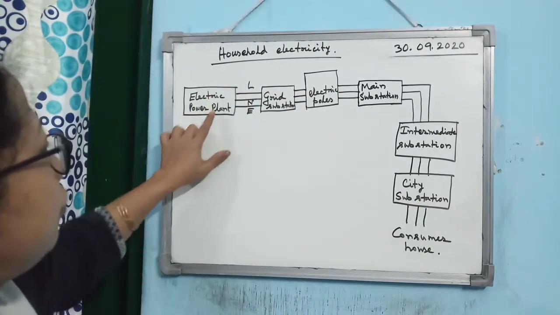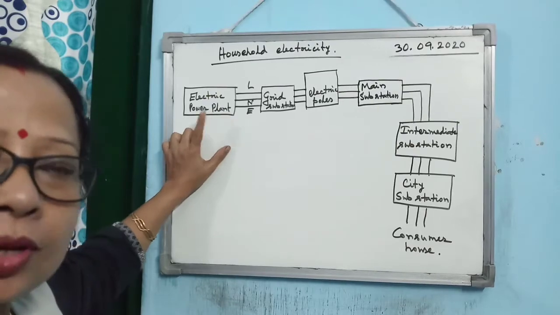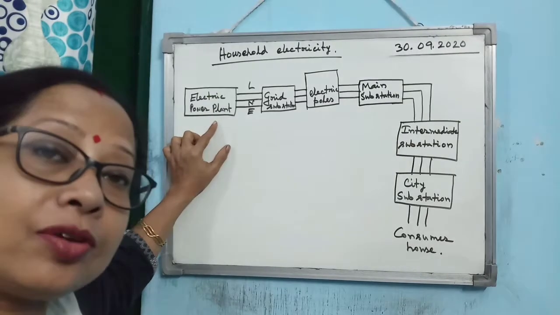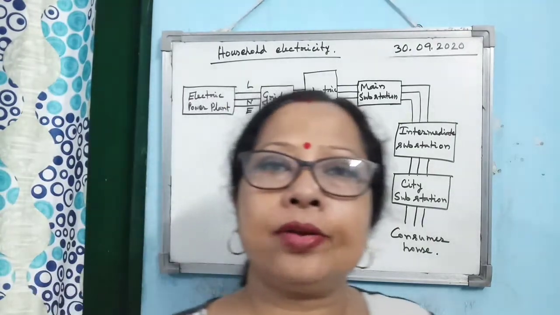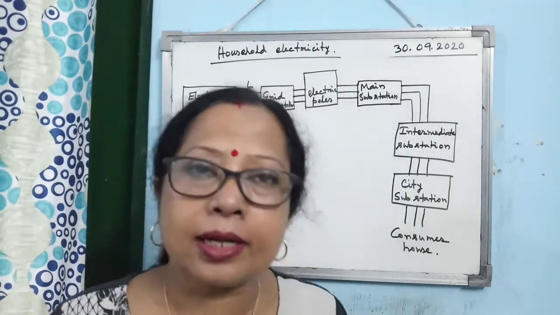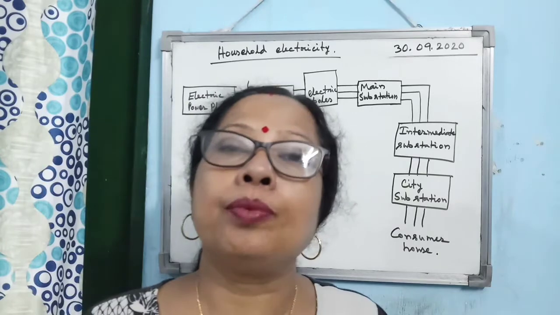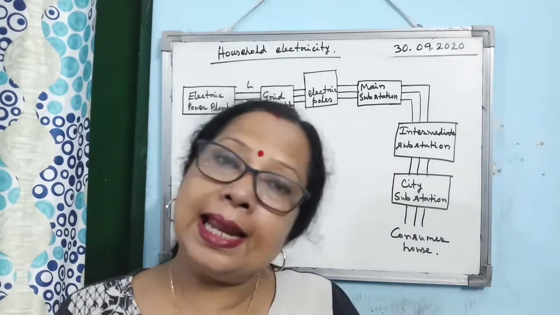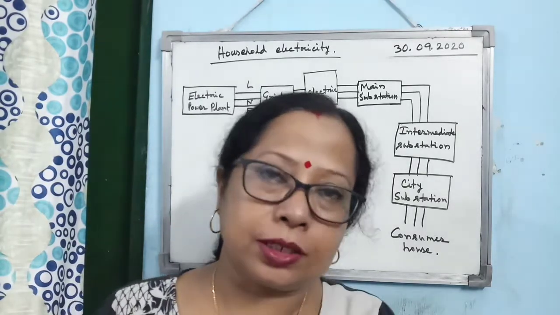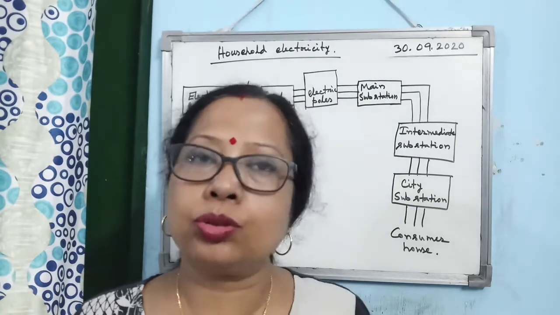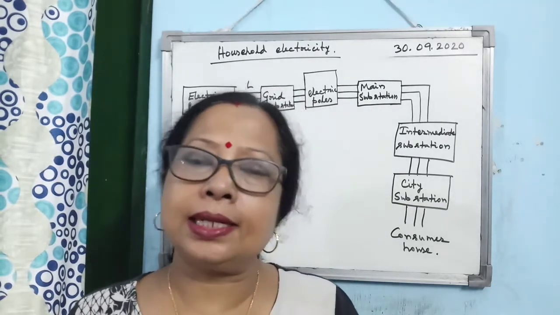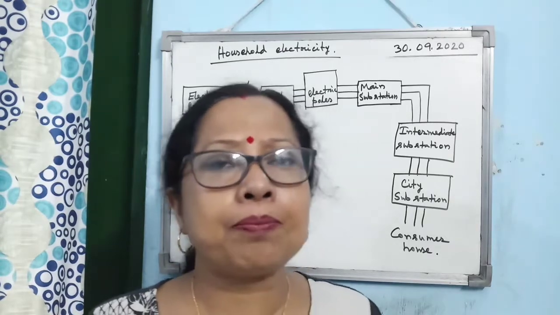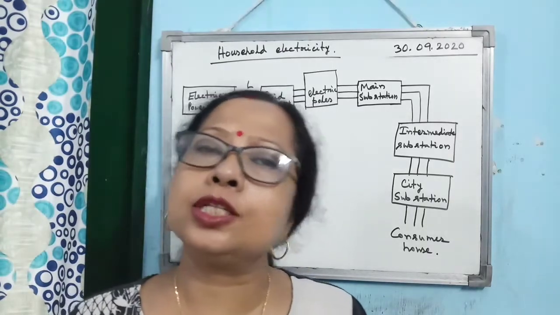Now, the electric power plant is the first step where electricity is produced. So what is done in an electric power plant? Electricity is produced. Then you have to transmit the electricity to your house, to the locality, which is far away from the place where the electricity is produced.